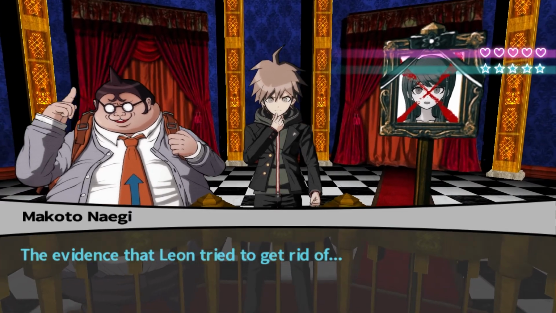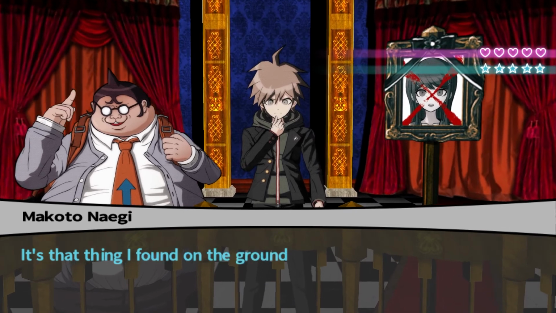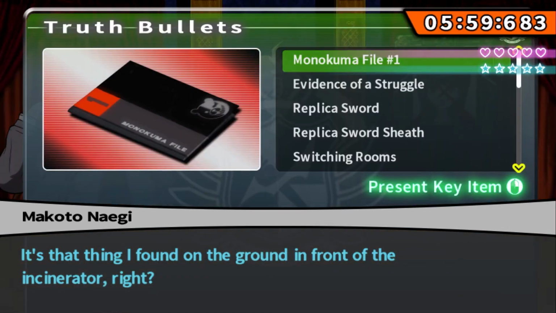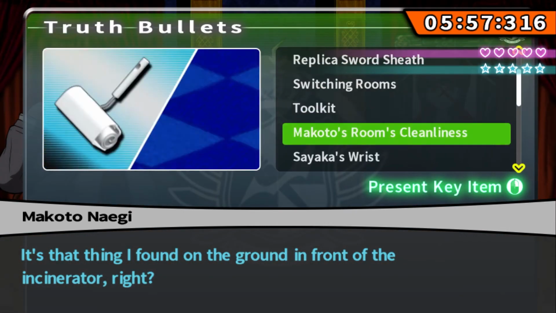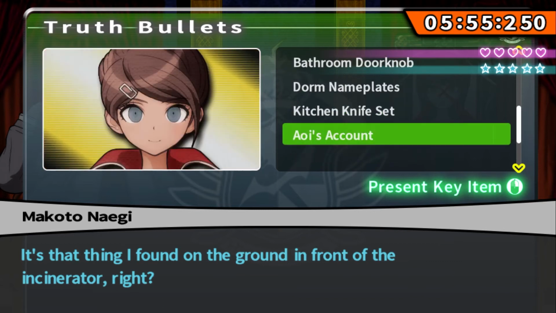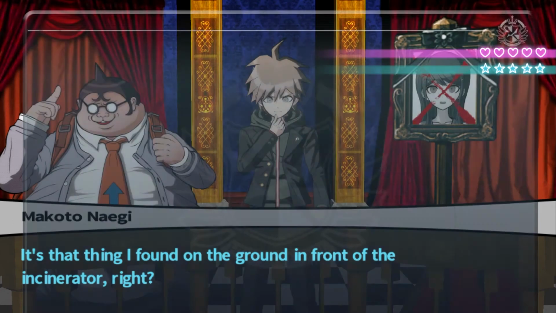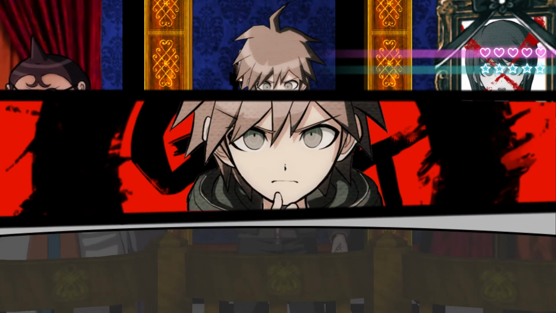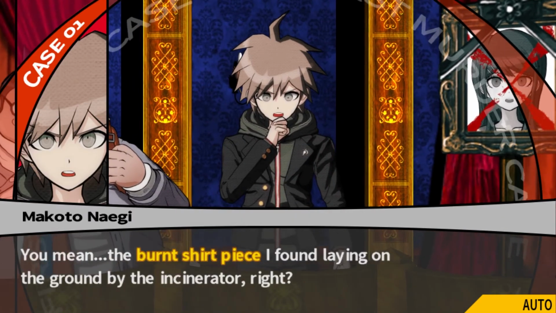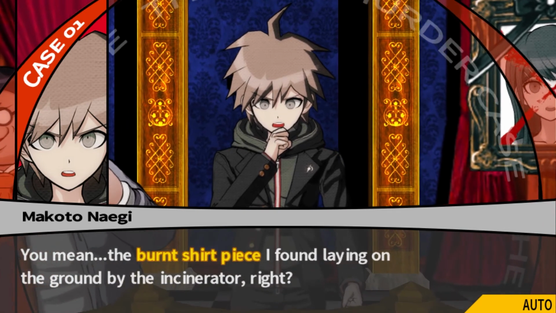The incinerator? The shirt sleeve? I got it! You mean the burnt shirt piece I found laying on the ground by the incinerator, right?